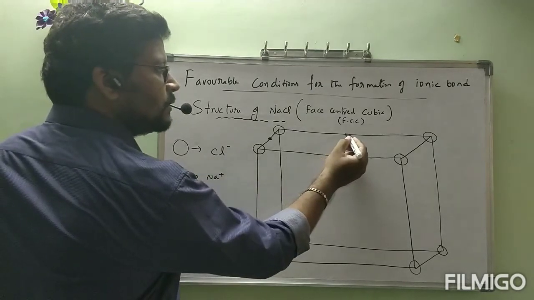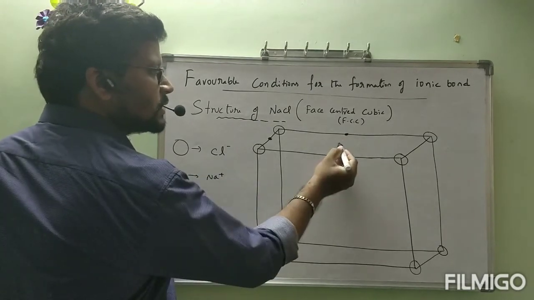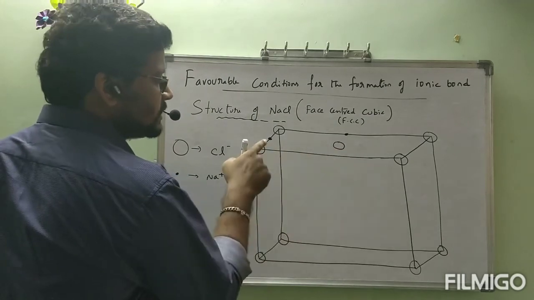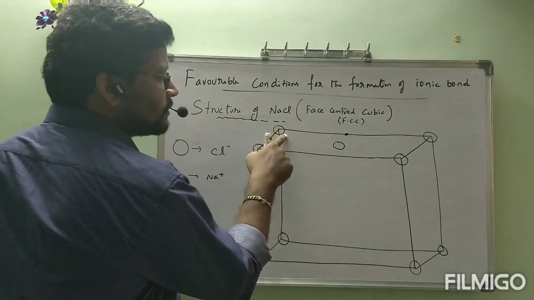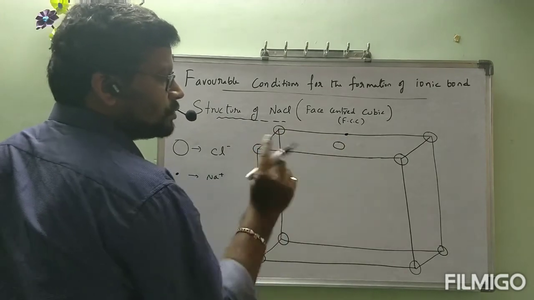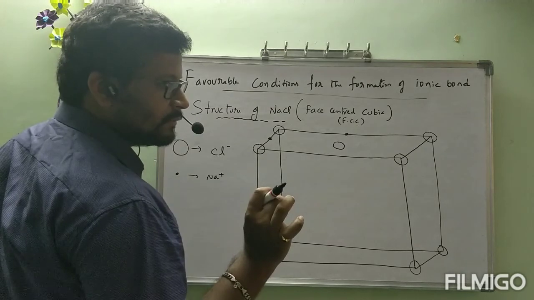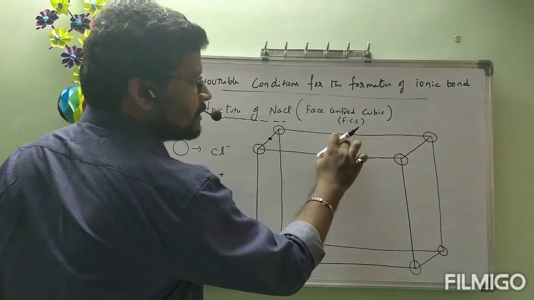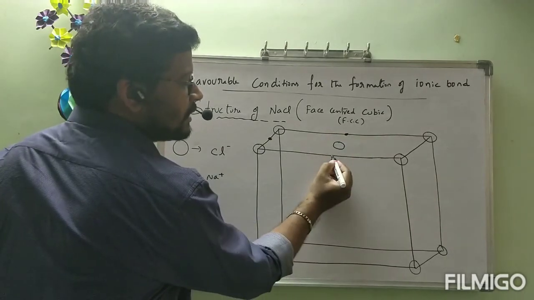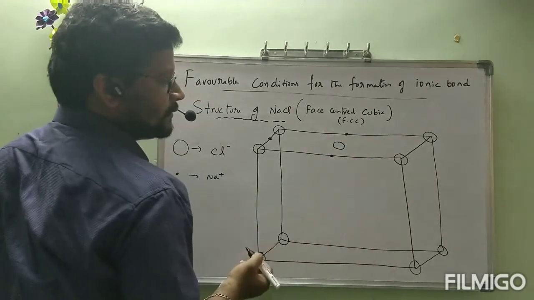Here also we have Na plus ion. Next again dot. Sorry, Cl minus one. See, after this dot, big particle will be there. After big particle, dot will be there. No two dots will be nearby each other. Between these bigger ones, we have Na plus. Like that, here again dot will be there.